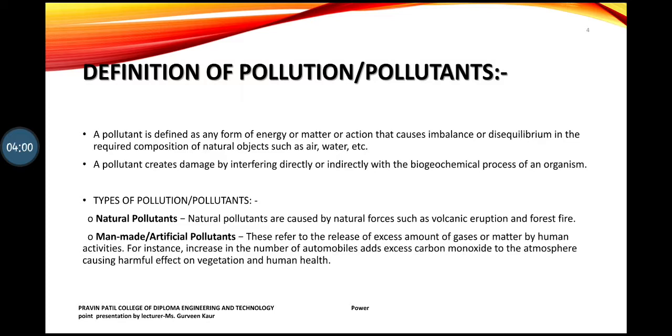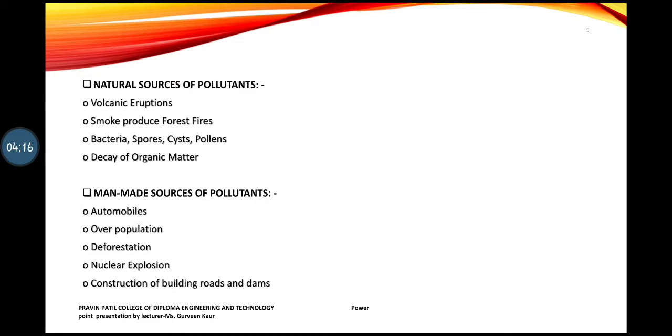Already we have covered this, and this has a very harmful effect on vegetation and also on human health, because if vegetables are affected, we are going to consume them, and after consuming them our health is also spoiled. So this was the definition of pollution. Now, certain natural sources and man-made sources of pollutants are given. Natural sources are volcanic eruptions, smoke produced in forest fires, bacteria, spores, cysts, pollens, and decaying of organic matter. Then dust storms increase the wind-blown dust in the environment. These are the natural sources.